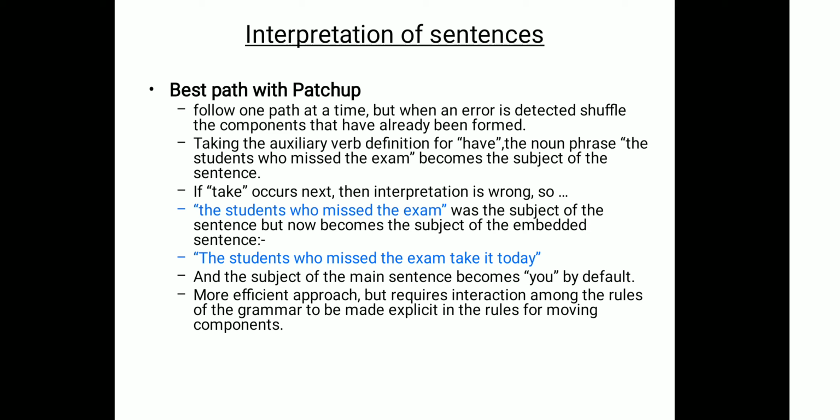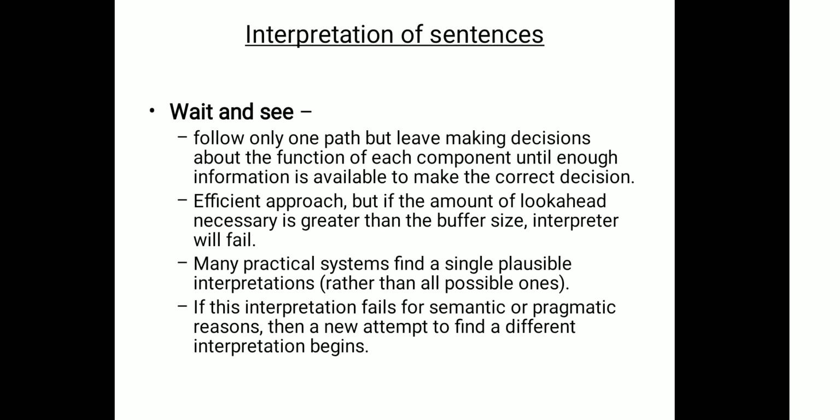So the student who missed the exam was the subject of the sentence, but now becomes the subject of the embedded sentence: the students who missed the exam take it today. And the subject of the main sentence becomes "you" by default. This is a more efficient approach, but it requires interaction amongst the rules of the grammar to be made explicit in the rules for moving components. Next is wait and see.